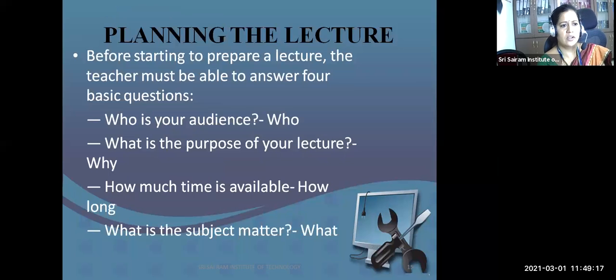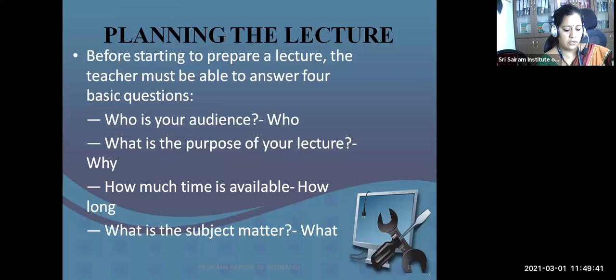Then planning the lecture. Of course, before going into a class, you should know who your audience is, what the purpose of your lecture is, what you are going to handle, and how much time is available. You cannot keep on talking for hours, which is meaningless. The other side, the audience will sleep. So your talk should make them energetic. You should speak according to how much time is available, and it should be crisp and clear.